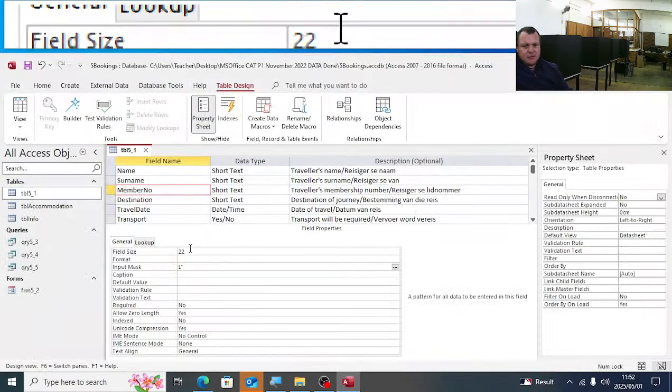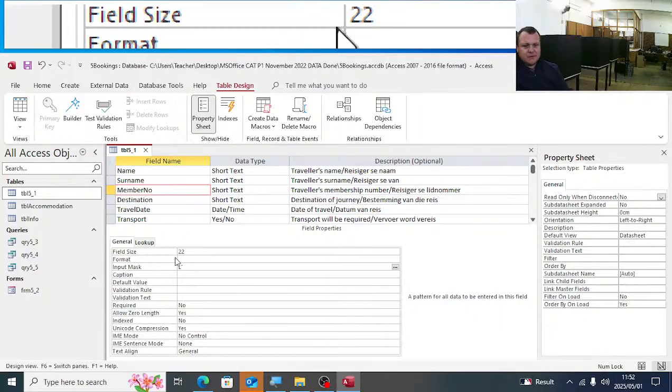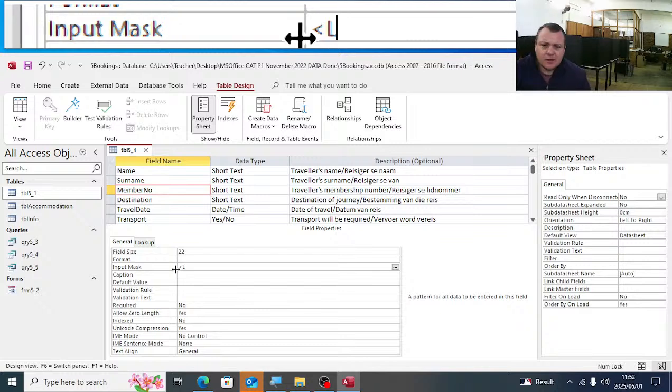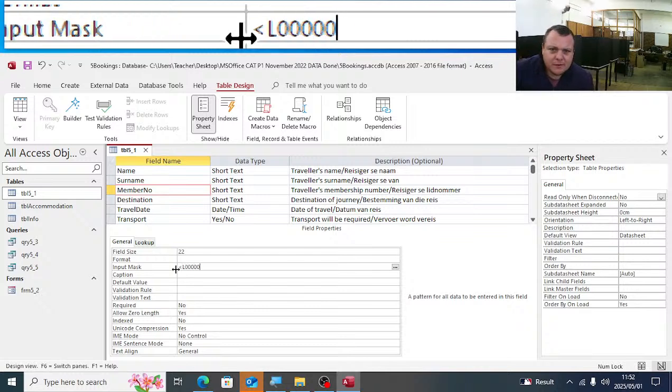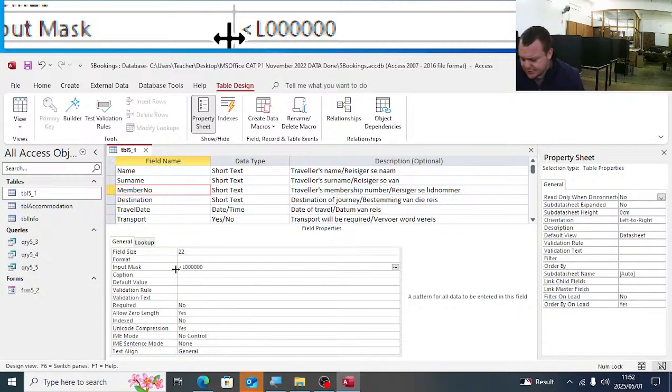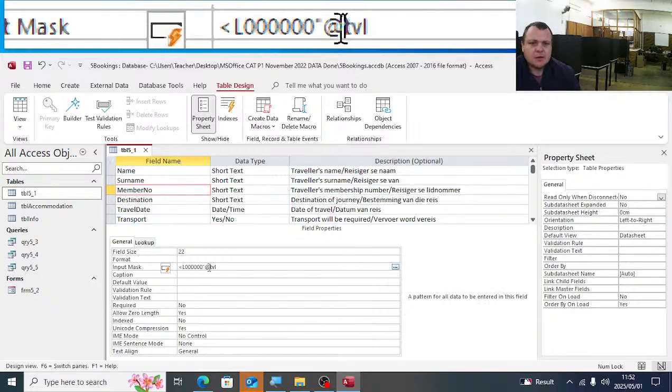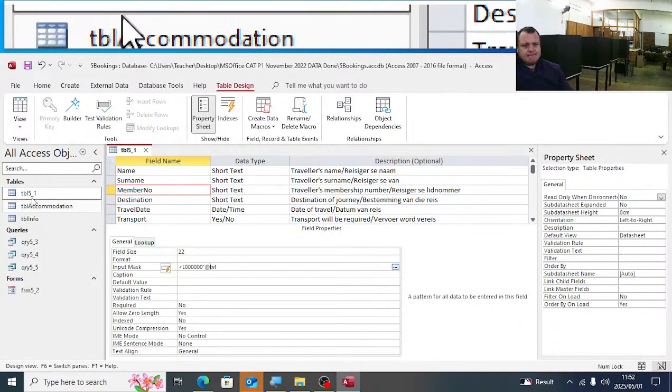So have a look at mine. I have nothing in there, so I'm going to have the smaller than sign, L, 1, 2, 3, 4, 5, 6, followed by inverted comma @tvl inverted comma. So there's the input mask.